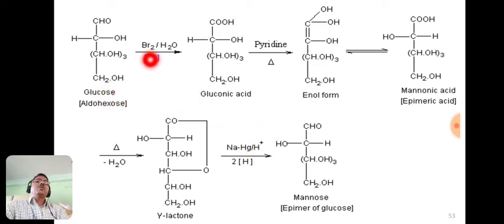The first step is the oxidation of glucose using a weak oxidizing agent, bromine water, so that the aldehyde group is oxidized to a carboxyl group, COOH, and it is called gluconic acid.